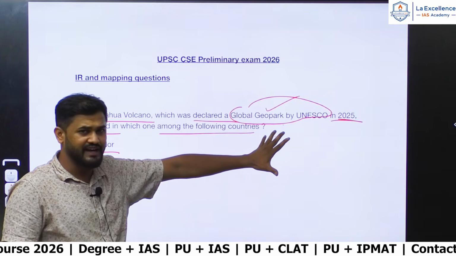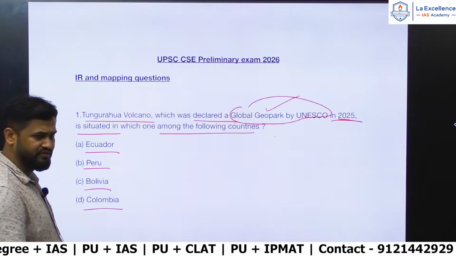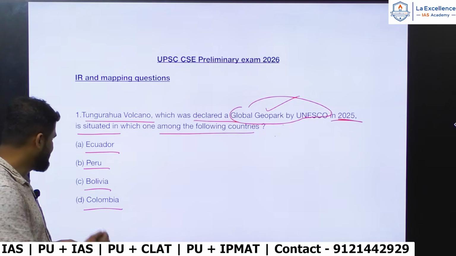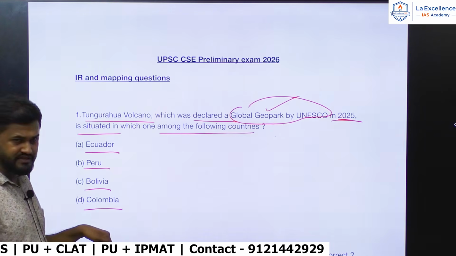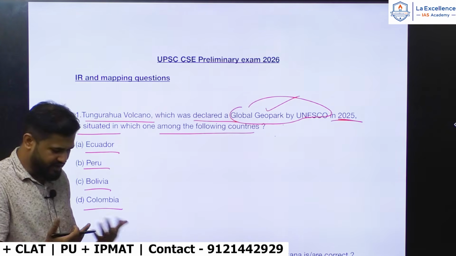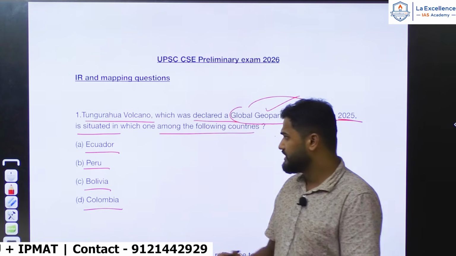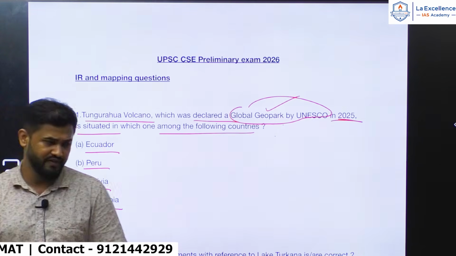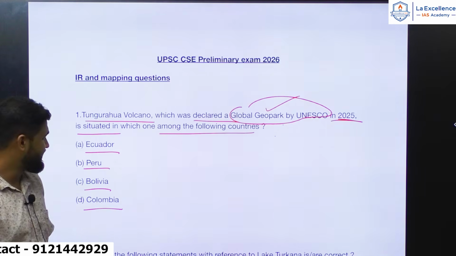If you had gone through that current affairs, this is going to be an easy question for you because it would save a lot of your time in the exam. You just need to select one among the four. All these countries are close countries located in the same region, the South American region: Ecuador, Peru, Bolivia and Colombia. If you don't know this, it's difficult to guess otherwise, isn't it?